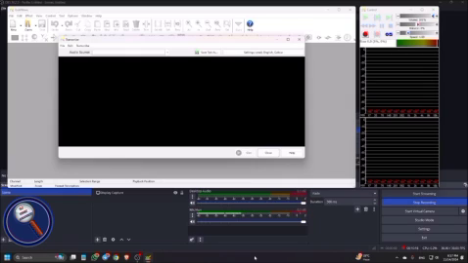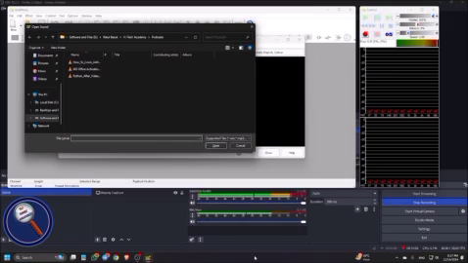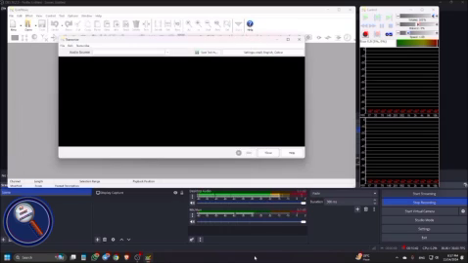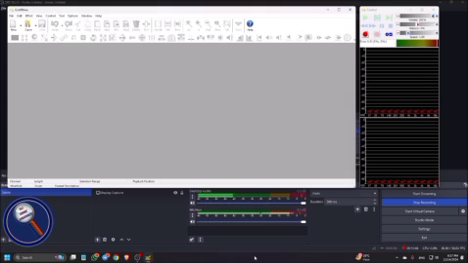Now here are two ways to transcribe. The first option is to upload a file, and the second option is when you already have a file opened. Uploading a file is very easy. I'm just pressing down arrow here. Open sound dialog, file name. Here you can just upload a file and then you get the same options which we showed you. But right now we will open one audio within GoldWave, and then I will play that audio and transcribe it so that you will be able to understand.